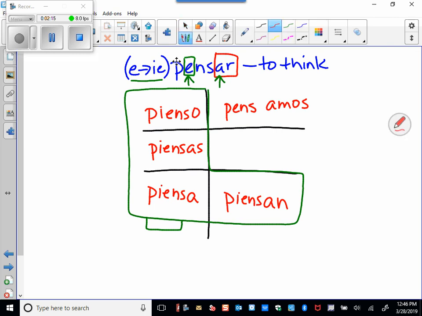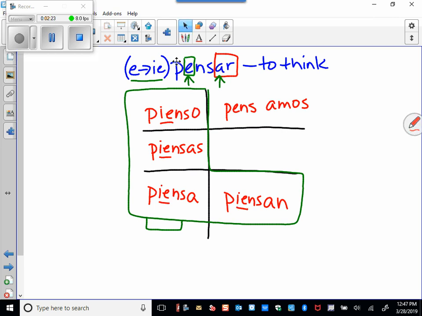There we go. Now let's look at our change here. E to IE, E to IE, E to IE, E to IE. And no change in first person plural because we're outside of the boot.